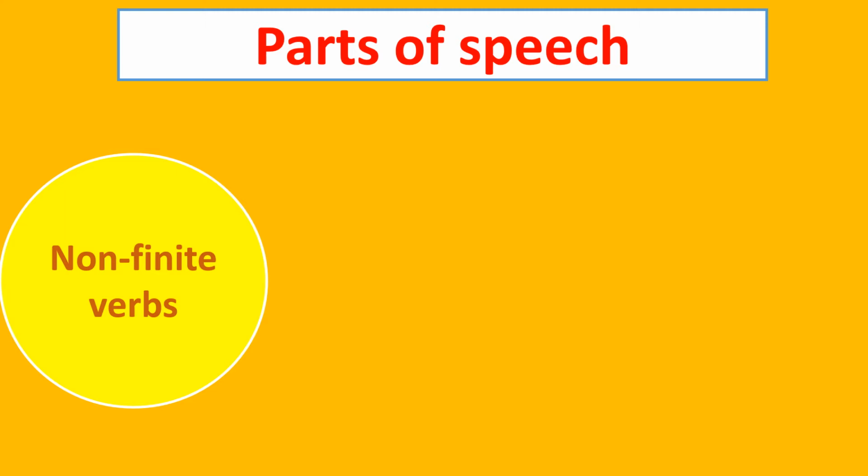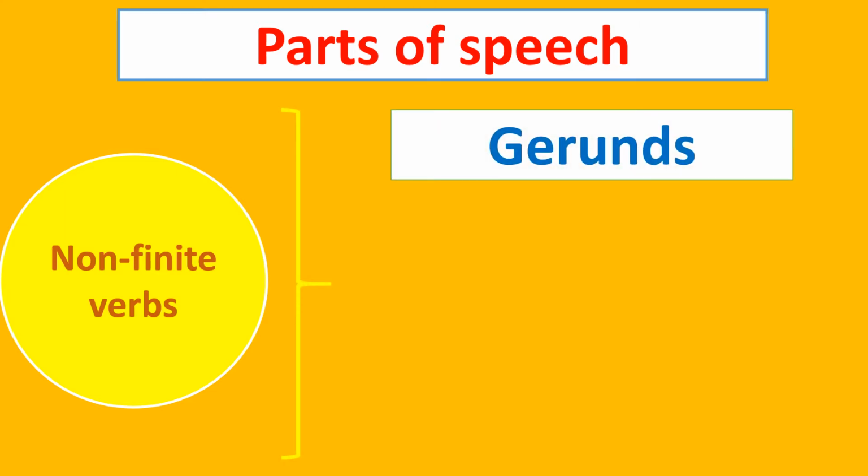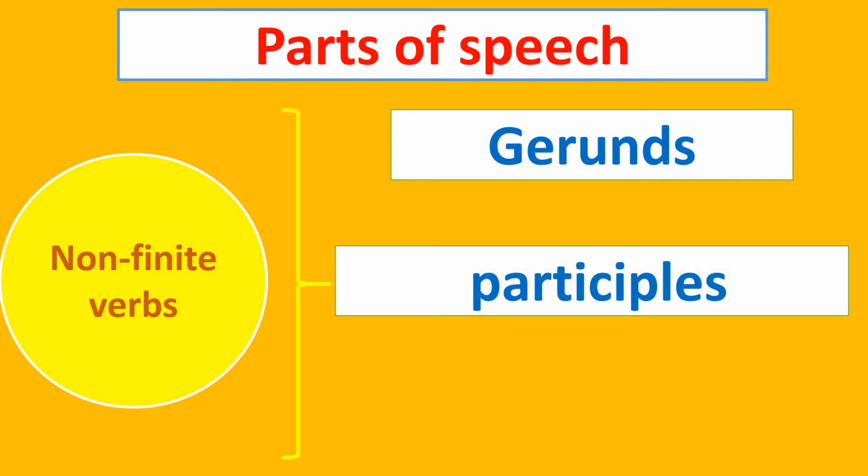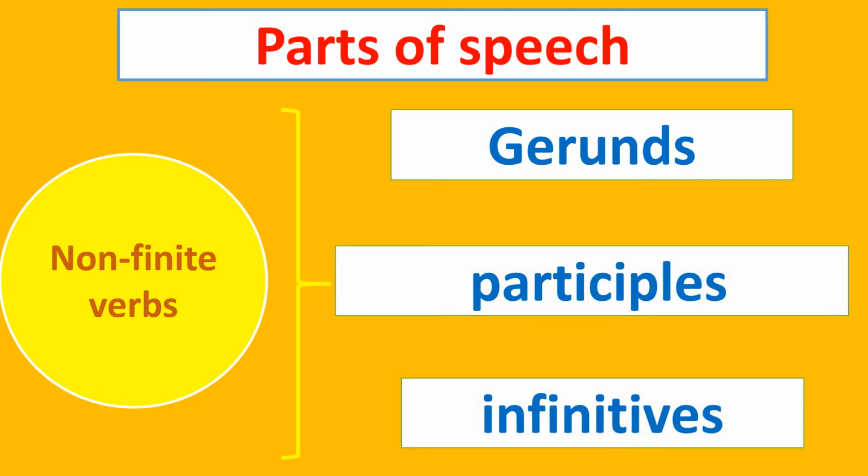Okay, what are the non-finite verbs? That's also I mentioned in the previous video. These are called non-finite verbs: gerunds, participles, and infinitives. These three don't change their forms according to the time and tense, according to the subject, and according to the number of the subject. Now let's know the forms of these non-finite verbs.